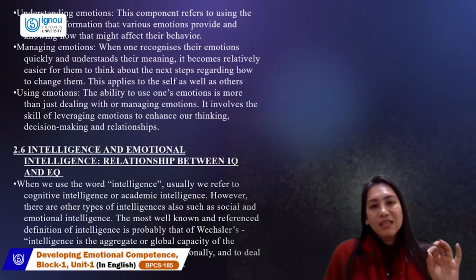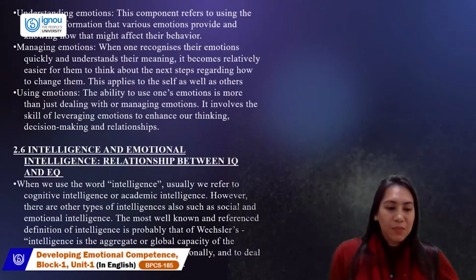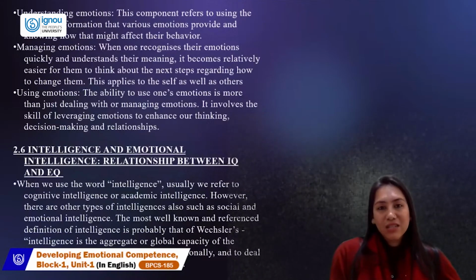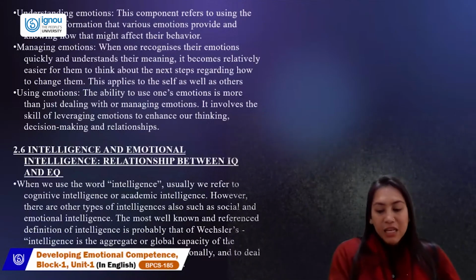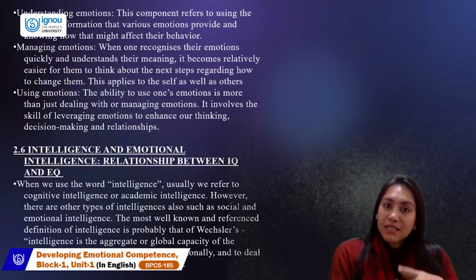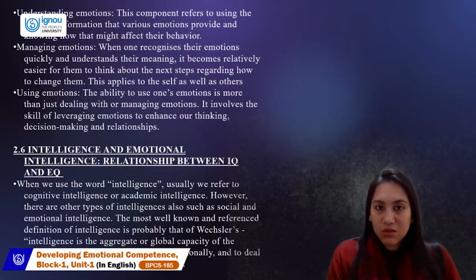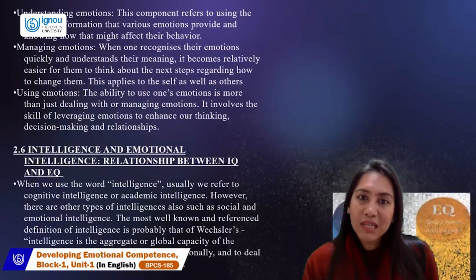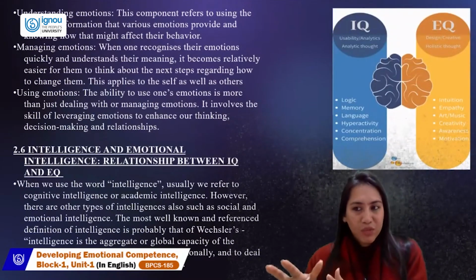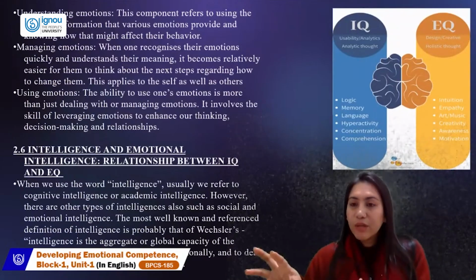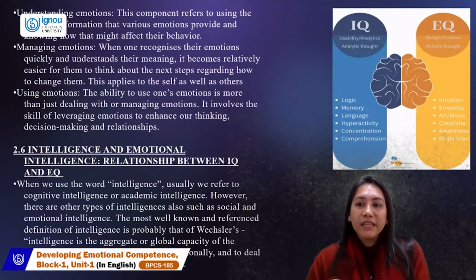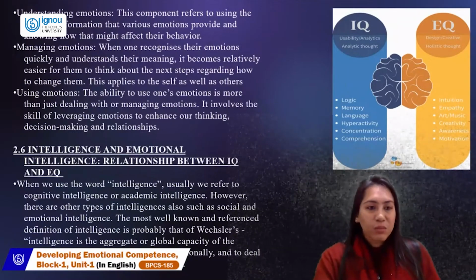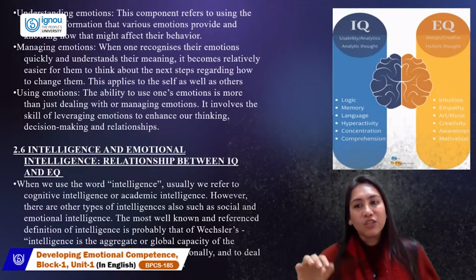Wechsler stated that intelligence is the aggregate, global capacity for individuals to act purposefully, think rationally, and deal with the environment effectively. Emotional intelligence was about recognizing your emotions and other people's. So it's about you knowing your emotion and other people's, discriminating, and being able to use it later in life. So let's connect the two. They are different in a greater way, but I feel that if we want to function in life, we might need EQ and IQ together. We need to have it all there. That's what we perceive in terms of understanding IQ and EQ.